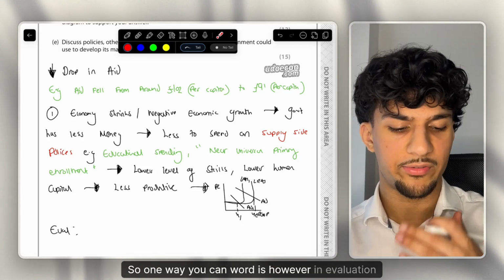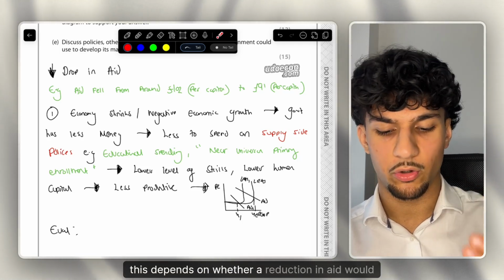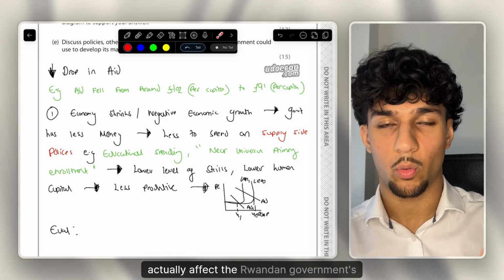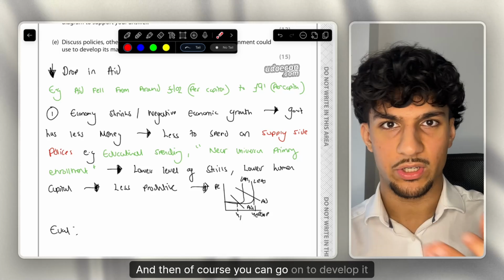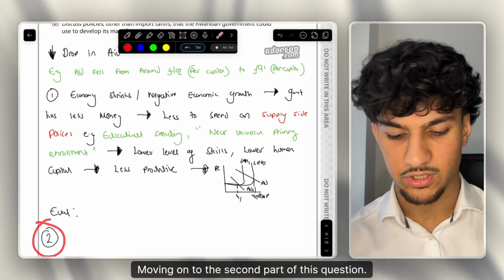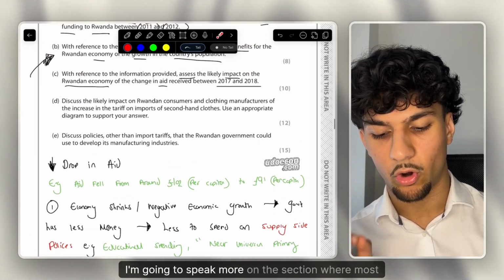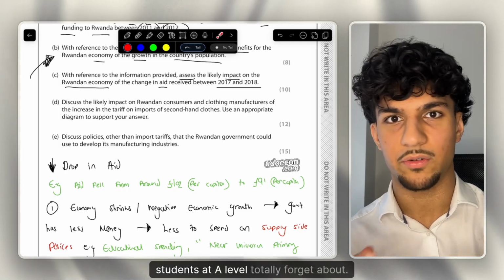So one way you can word it is, however, in evaluation, this depends on whether a reduction in aid would actually affect the Rwandan government's budget for supply side policy. And then of course you can go on to develop it from there. Moving on to the second part of this question. Now, for this paragraph, I'm going to speak more on the section that most students at A-level totally forget about.